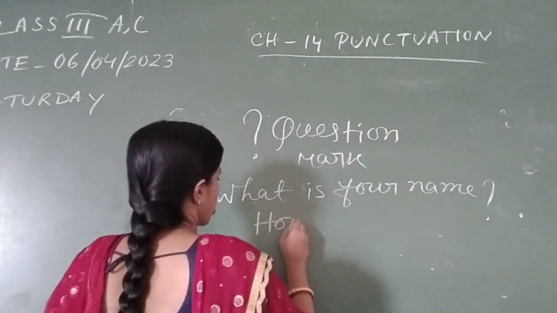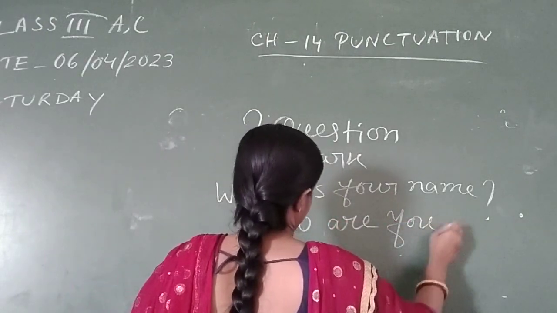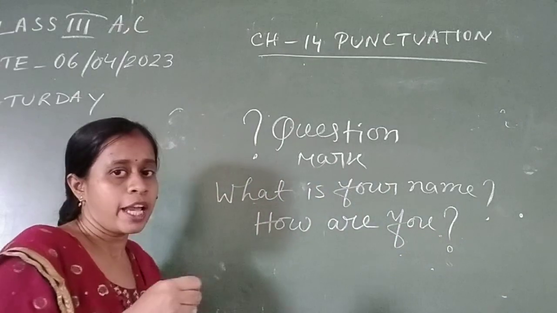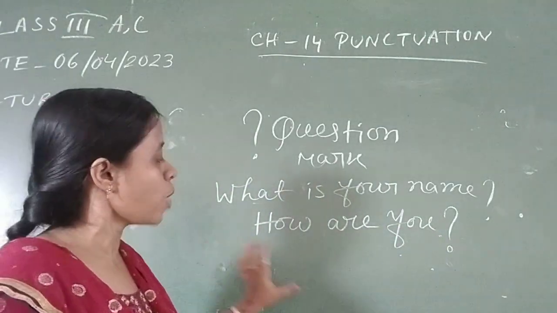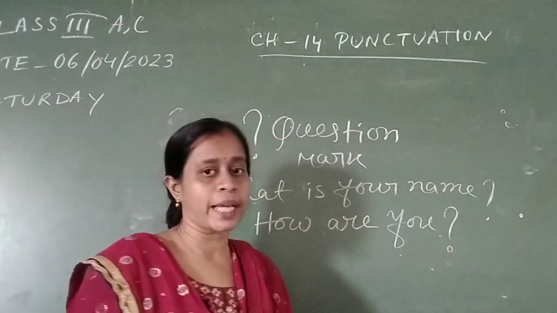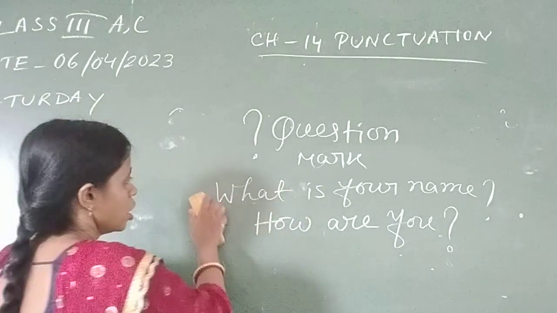How are you? These are all questions. If any sentence asks a question, these types of sentences are regarded as interrogative sentences, and if you get such sentences, you have to use a question mark at the end of the sentence. Okay, got it? Very good.